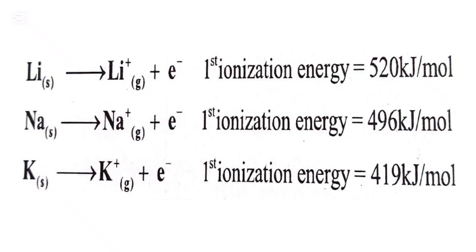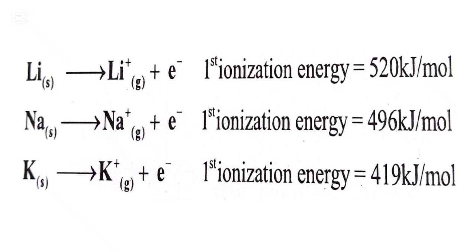Now let's see, for example, in the following diagram, we have lithium losing 1 electron to form lithium ion. First ionization energy is 520 kilojoules per mole. Sodium, on the other hand, loses 1 electron to form a positive sodium ion, as shown, and the ionization energy of sodium is 496 kilojoules per mole.